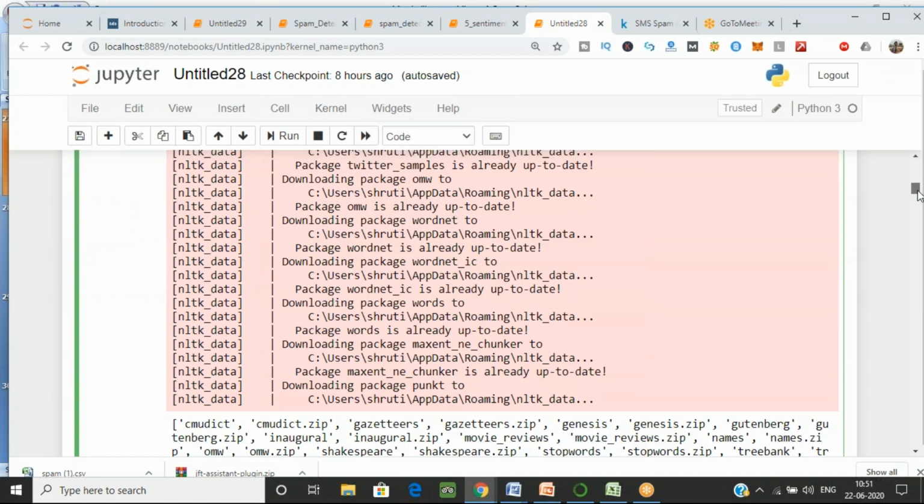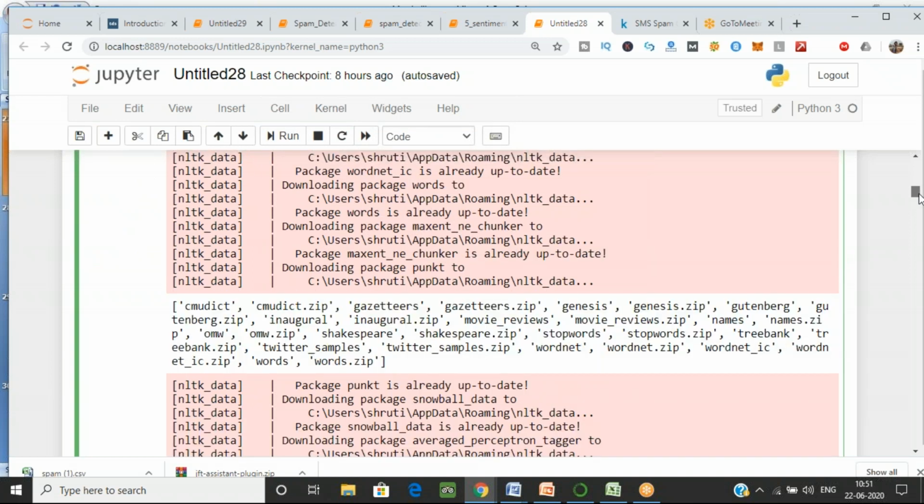Now here you can see the contents. This is the output of the print line. The data you can see here is 10bug.zip, inaugural.zip, movie review, Shakespeare.zip. So we have plenty of data, even twitter_samples.zip, which we can use for testing purposes, right?